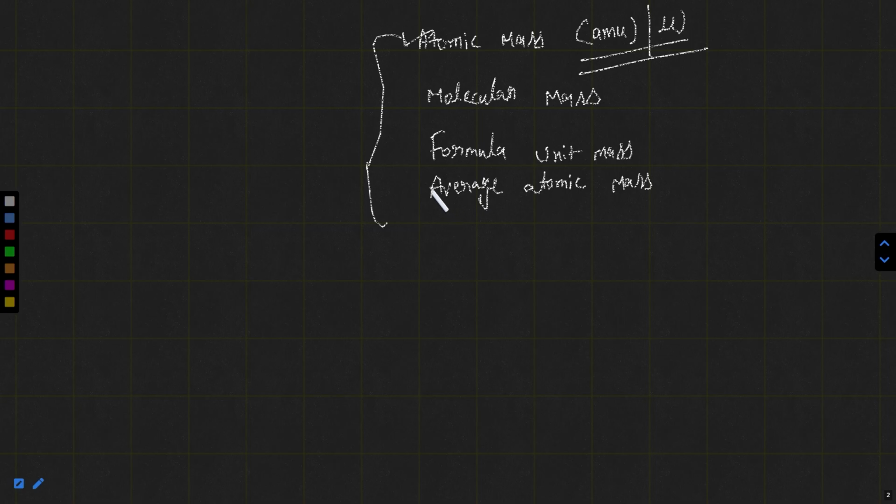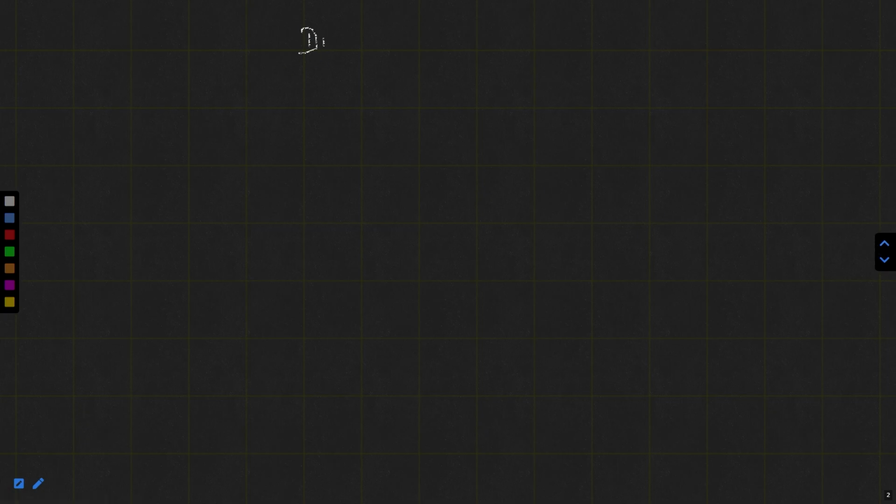So let's quickly recall the topics that we covered today. Today we covered Dalton's atomic theory, which is an important theory. John Dalton put forward his atomic theory based on the laws of chemical combination. He used the ideas of the laws of chemical combination and put forward his atomic theory, named Dalton's atomic theory.